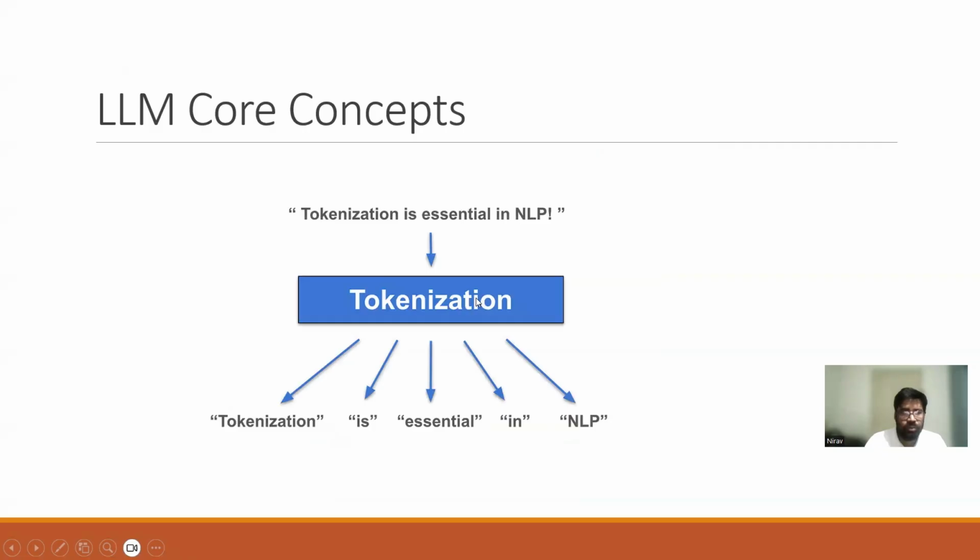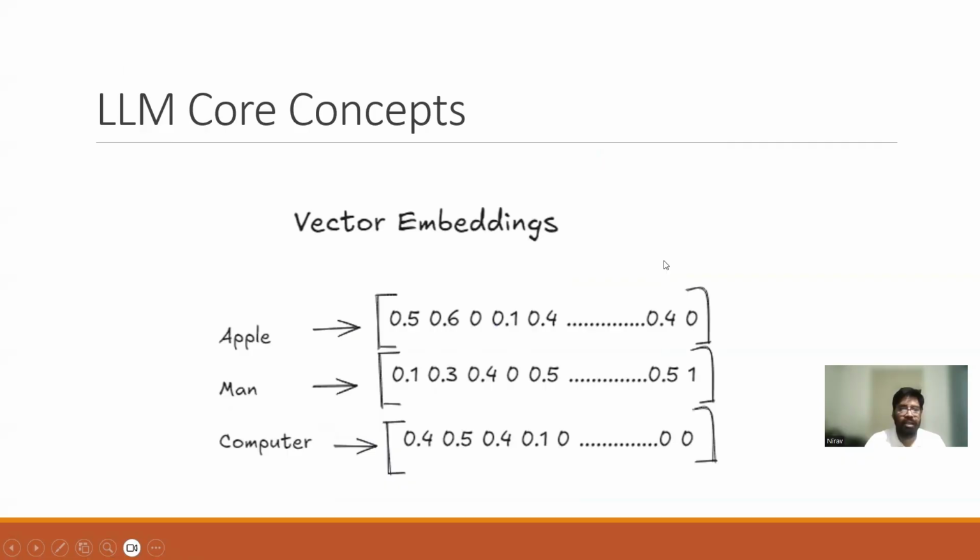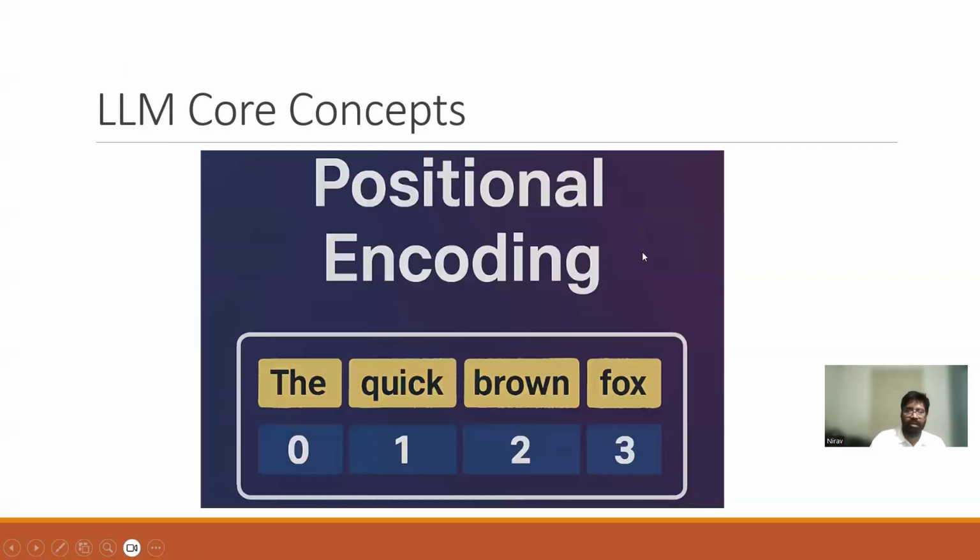Then there are a few important concepts when we talk about LLMs: tokenization, how whatever you give as input is converted into tokens, then embedding, and then positional encoding is applied. After this, your LLM is able to understand it.